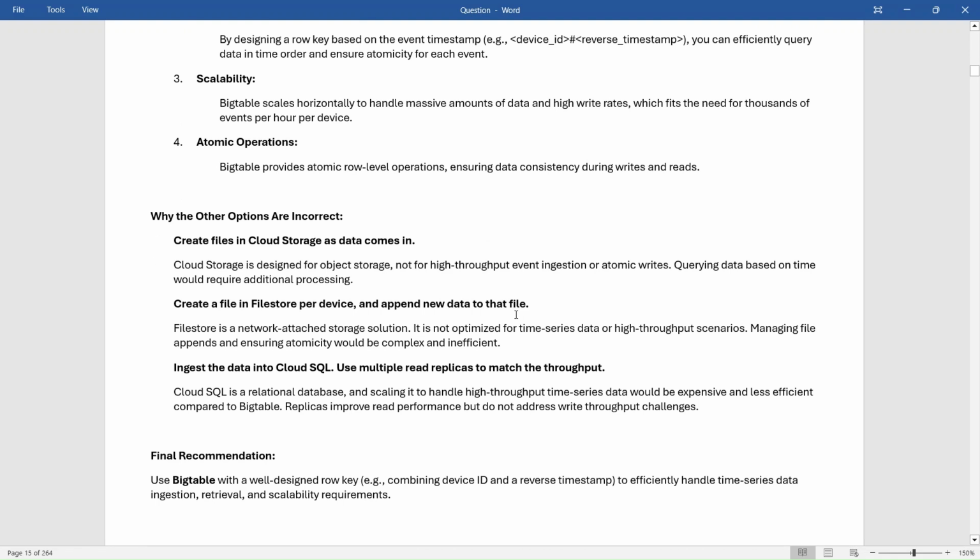Ingest the data into Cloud SQL. Use multiple read replicas to match the throughput. Cloud SQL is a relational database, and scaling it to handle high-throughput time series data would be expensive and less efficient compared to Bigtable. Replicas improve read performance but do not address write throughput challenges. Final recommendation. Use Bigtable with a well-designed row key, for example combining device ID and a reverse timestamp, to efficiently handle time series data ingestion, retrieval, and scalability requirements.